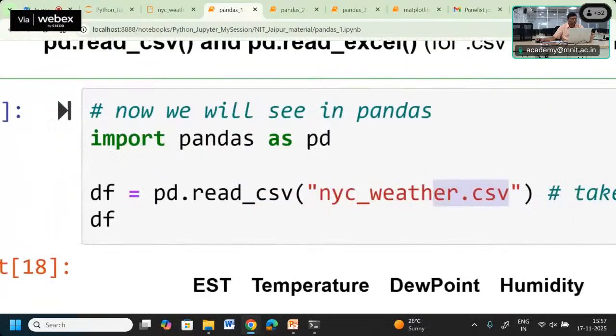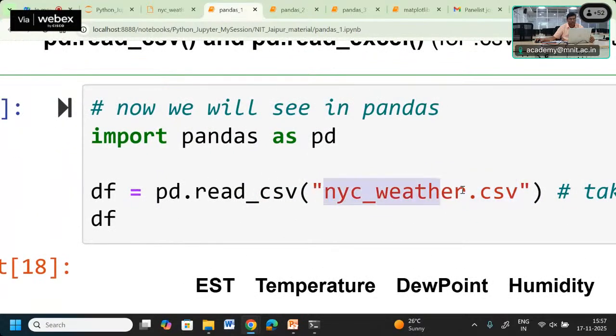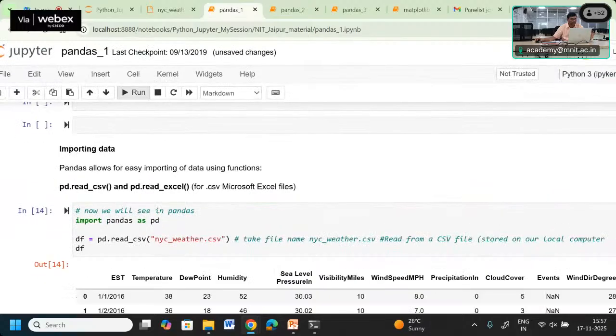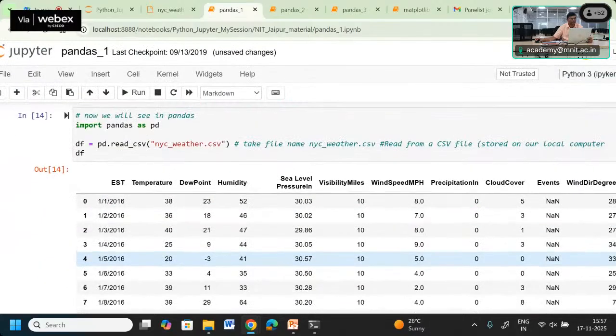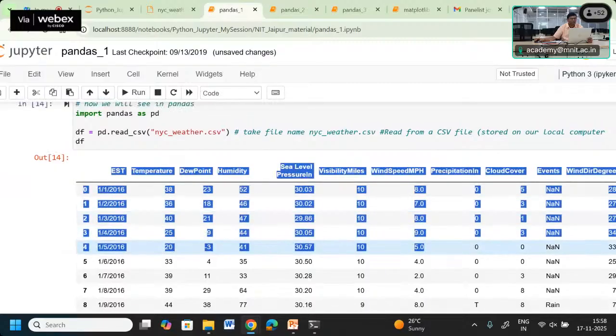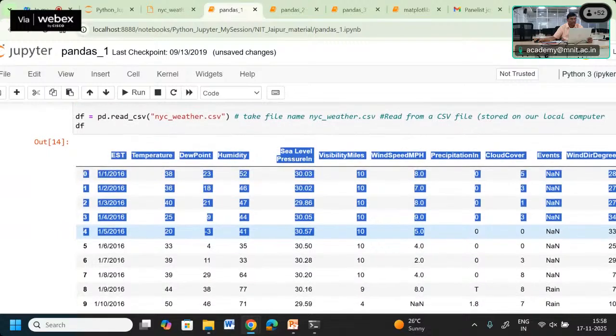What it does is read the data from this CSV file, and then create the data in the format of a pandas data frame. If you execute this code, you can observe we are getting this output. It is basically a data frame having multiple rows and multiple columns.